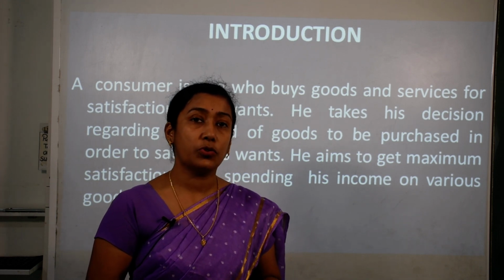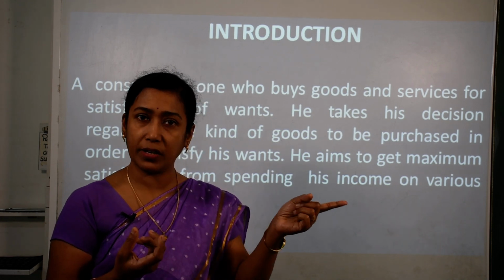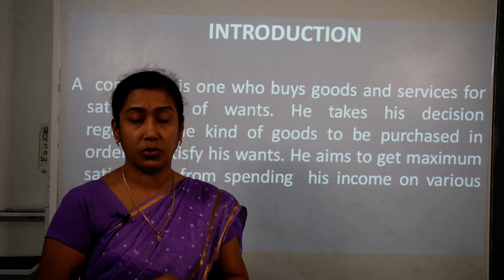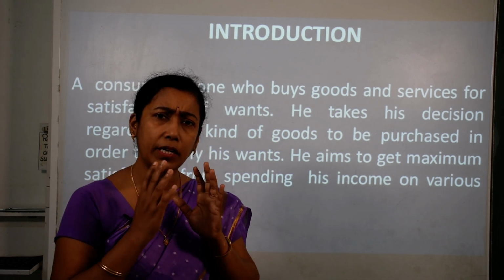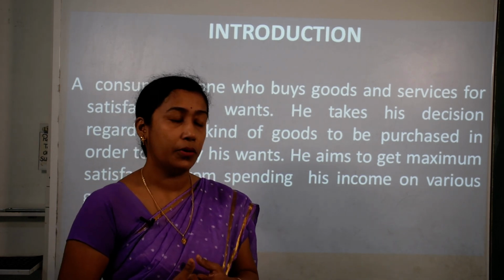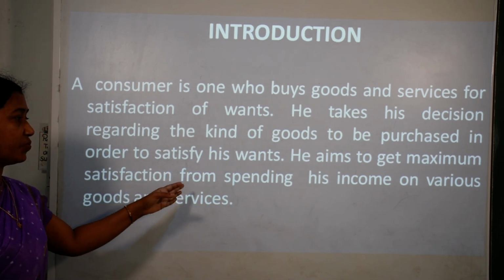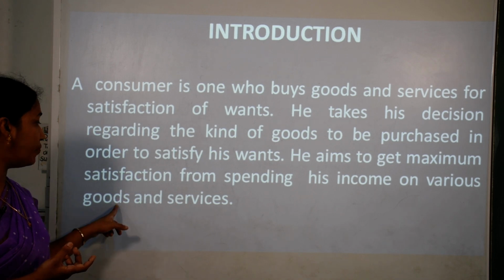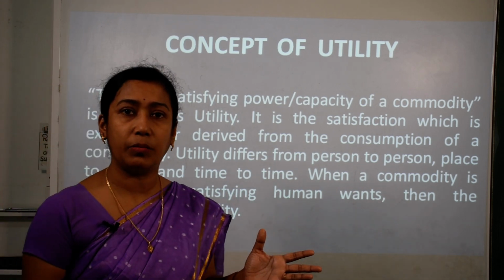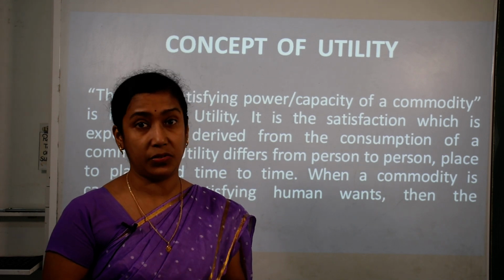It's good. So you need to see that your resources are limited, and you have a variety of products available in the market. It is a decision taken by you as a consumer. So as a wise consumer, you will purchase only those goods that give you maximum satisfaction, right? So a consumer aims to get maximum satisfaction from spending his income on various goods and services. As I said, there are a variety of goods and services available in the market. It is you who will decide what kind of goods will give you more satisfaction.